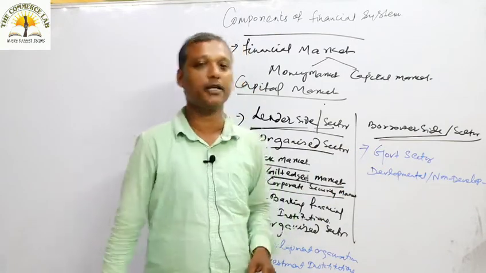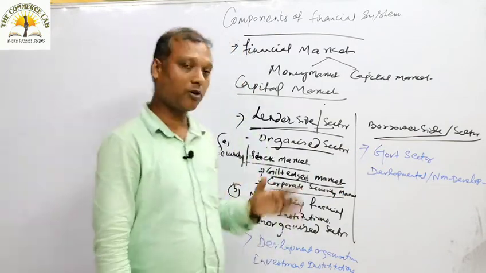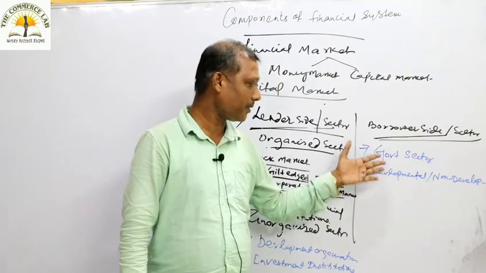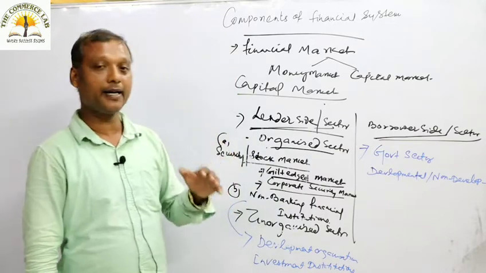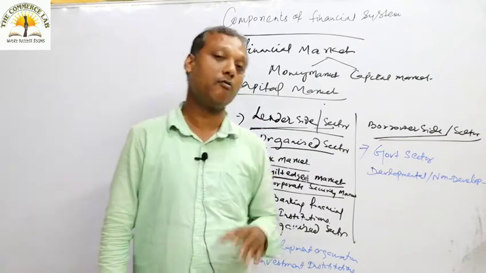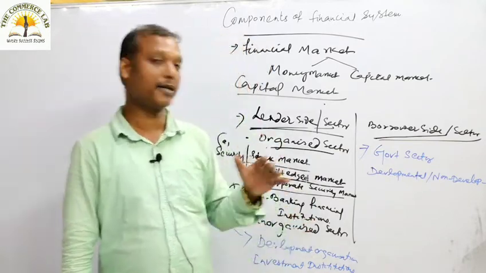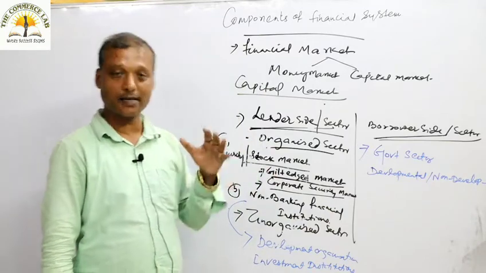You have to remember two things over here: when you talk about the government sector playing an important role on the borrower side, you should think that government in India functions at three levels. One is your central government functioning at the top level, at central level.